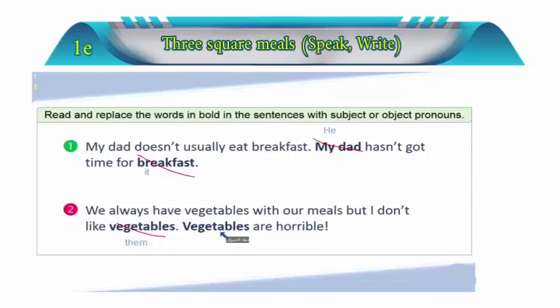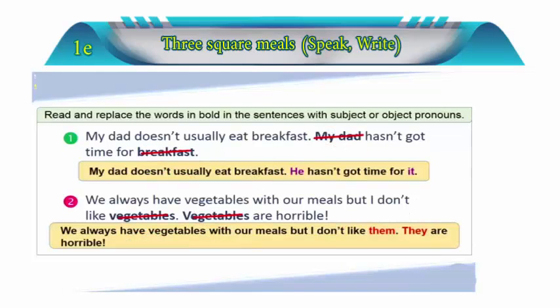So what shall we do in that case? Vegetables are horrible. What do we call them? Because they're a group. In that case, what do we use? That's right, we use the word they, because they are in the beginning of the sentence, as we have learned. That's right. Here, let's have the full sentences. My dad doesn't usually eat breakfast. He hasn't got time for it.